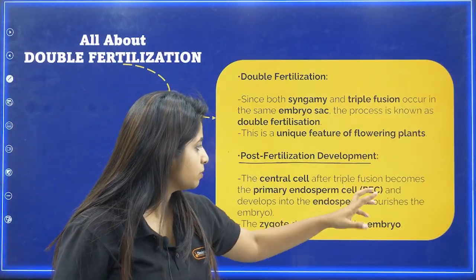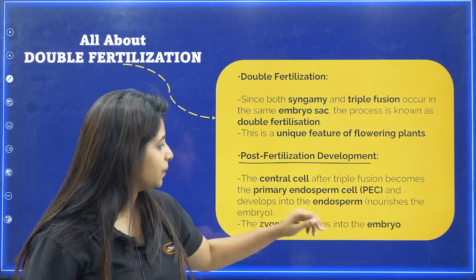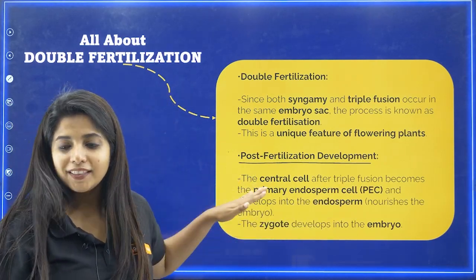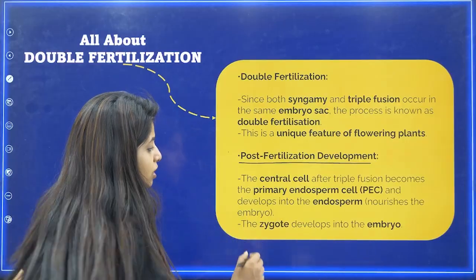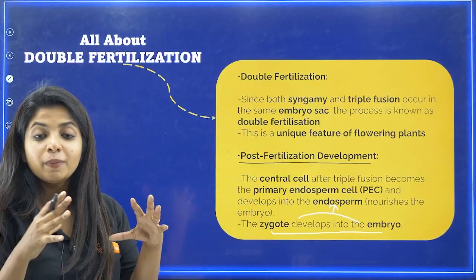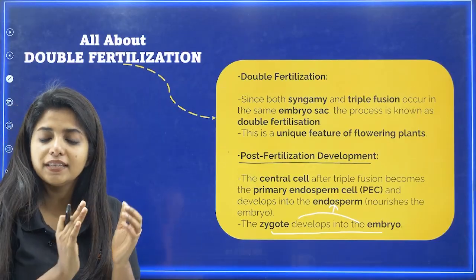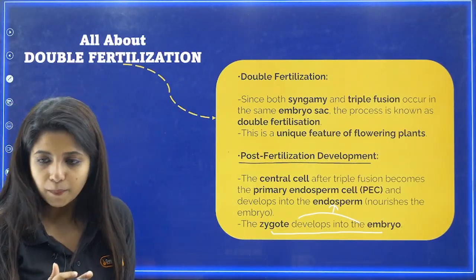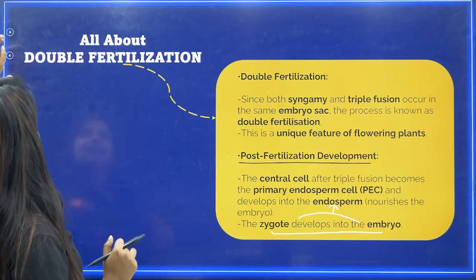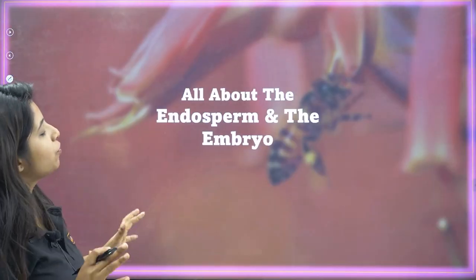The primary endosperm cell is formed and later it develops into the endosperm. It nourishes the embryo, and the zygote develops into the embryo. This process happens because the endosperm is nourishing what? The baby zygote to form the embryo. Got it? So that's about double fertilization.